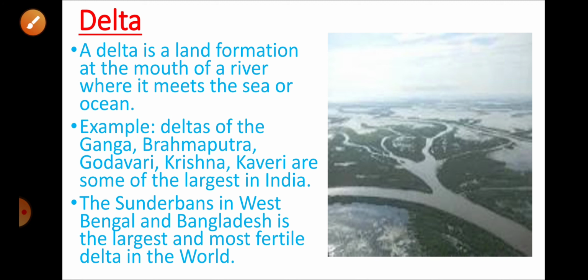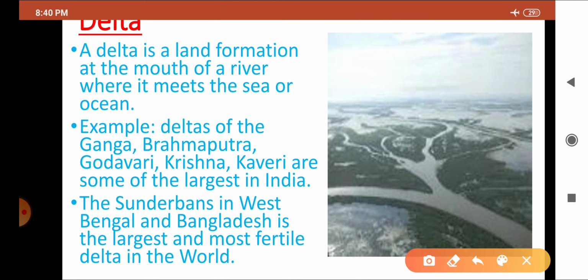So a delta is mainly a land formation at the mouth of the river. The river comes in like this and gets divided before falling into the sea. So this type of division on the land is mainly known as a delta.